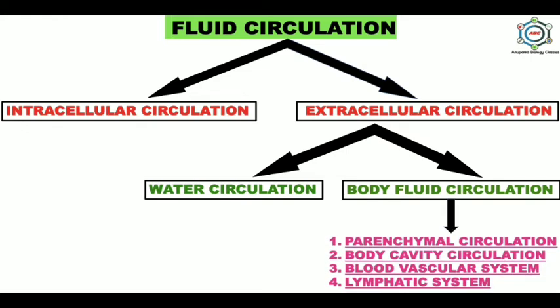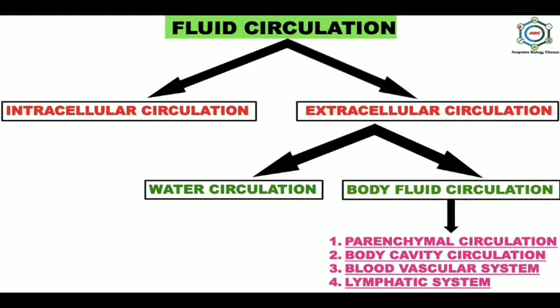The first one is parenchymal circulation, where there is no body cavity present and the space between the body wall and the internal organs is occupied by a special tissue known as parenchyma, in which parenchymal fluid is present. The contraction of the body causes irregular movements of the parenchymal fluid to distribute the food materials it contains to the tissue cells, like in flatworms such as liver fluke Fasciola.